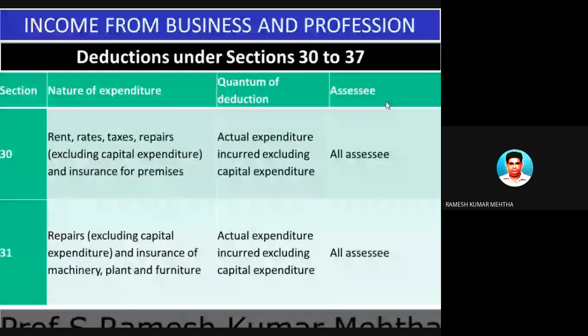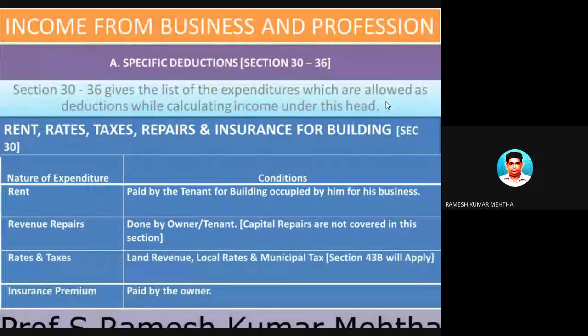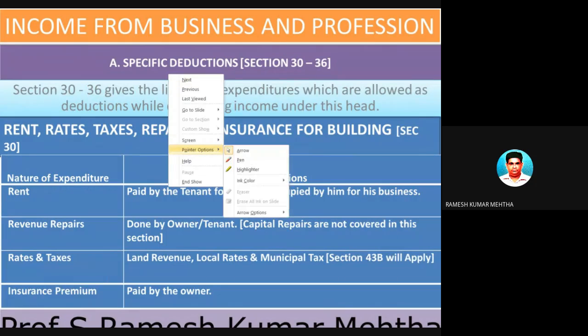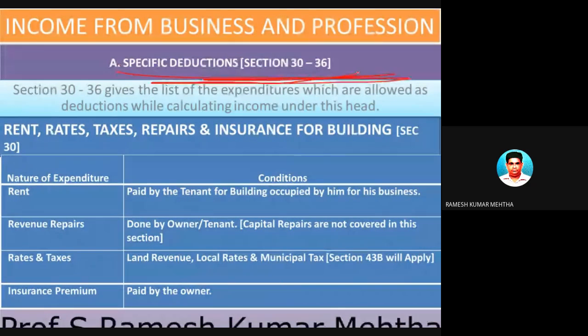Okay. So, let's talk about some of the expenses which are expressly allowed to be deducted. These specific deductions or expenses which are allowed to be shown will fall under the category of sections 30 to 36. So, specific deductions. The heading is rent, rates, taxes, repairs, and insurance of building.